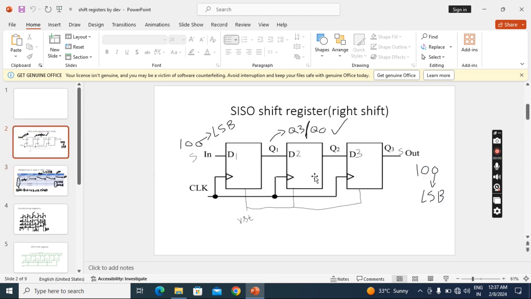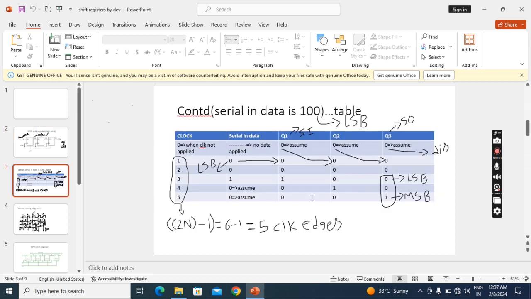So here we are getting the serial out at Q3. Okay, so which bit will come first? We are giving 0, so that 0 will come first. Where is that 0 coming? See, at Q3, when we apply the third clock pulse, that 0 comes. So this will be the LSB, and this last bit will be the MSB, because the MSB comes last and the LSB comes first, before the MSB.